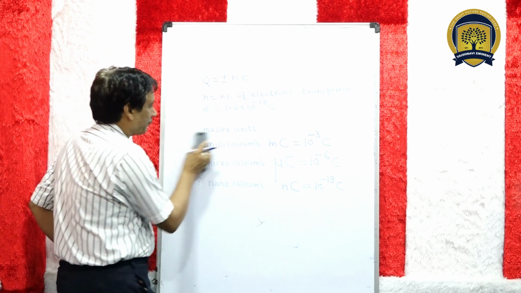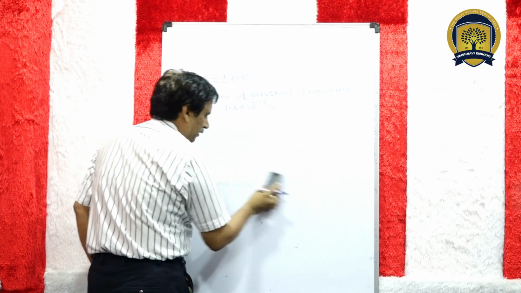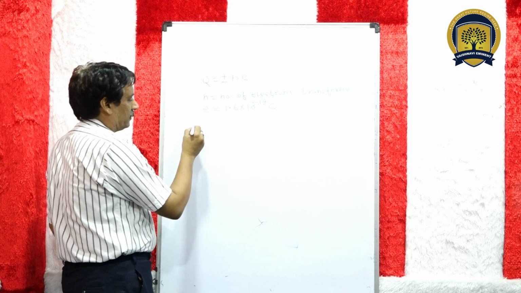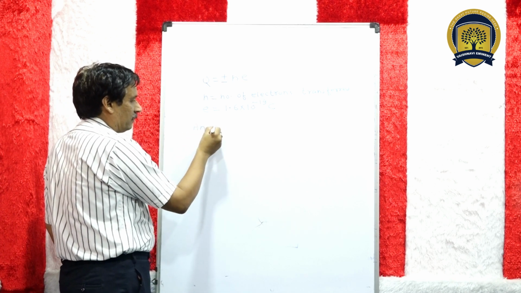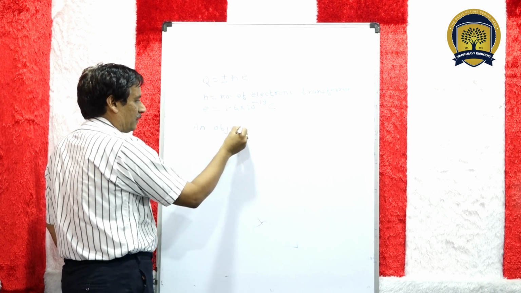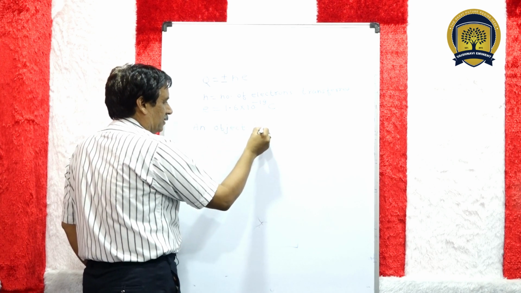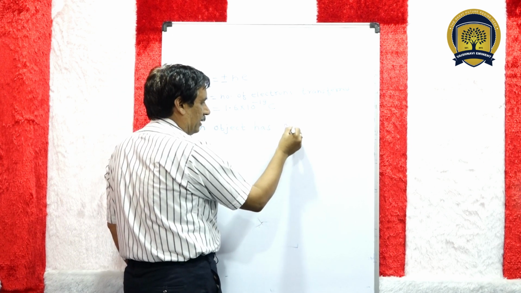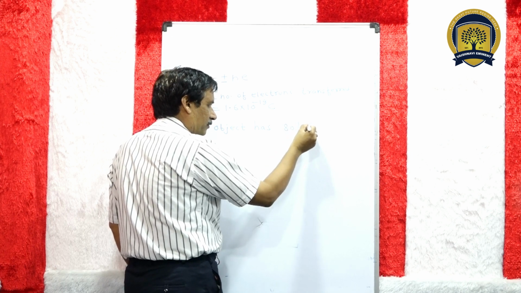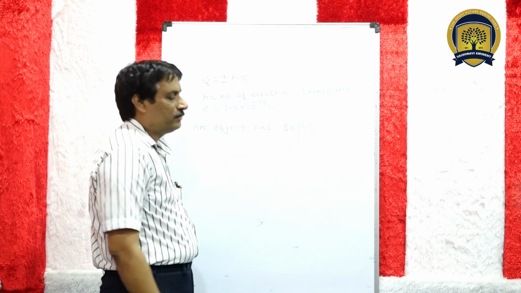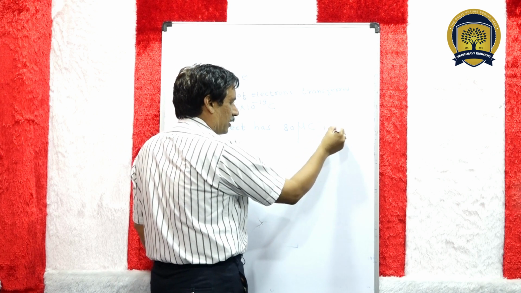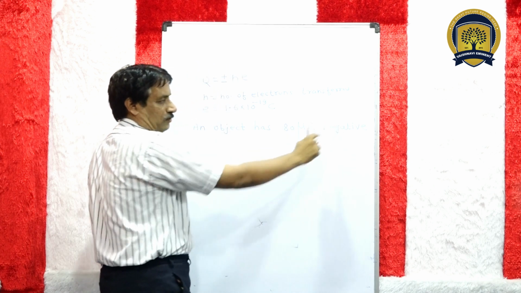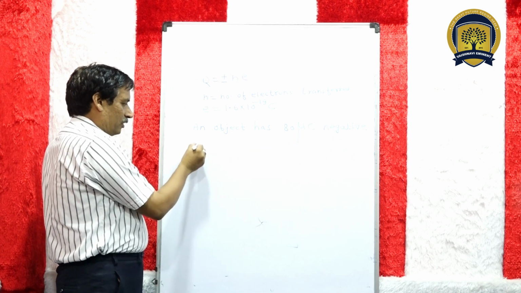Next, some numericals based on this. An object has 80 microcoulomb negative charge.